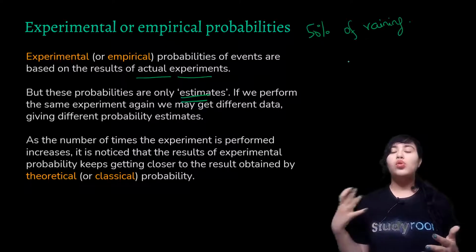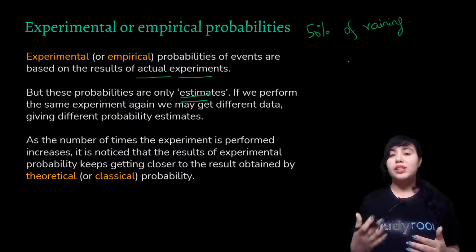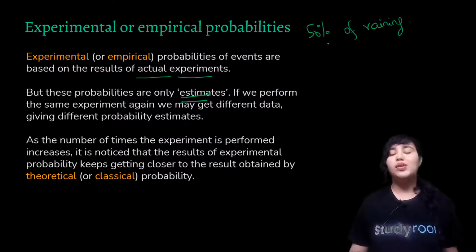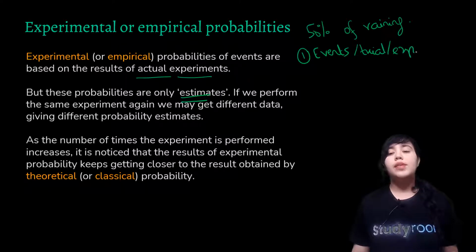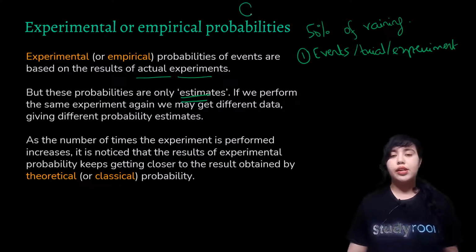Now, before we move on to the details of probabilities, there are a few terms associated with probability which I would like you to get acquainted with. So, number one, events. So, whatever trial or experiment you are performing in probability is called an event. So, for example, we consider this case of tossing a coin. So, when we toss a coin, we can expect two results, heads or tails.